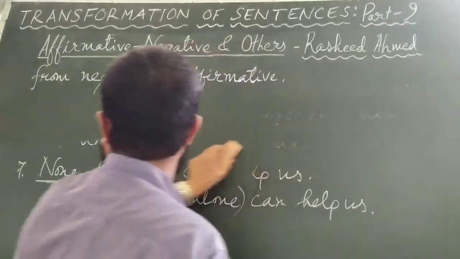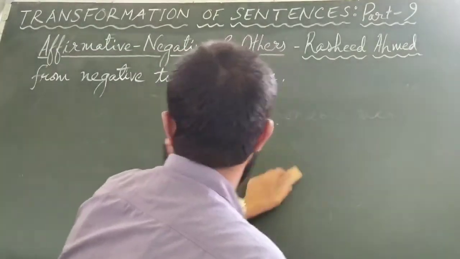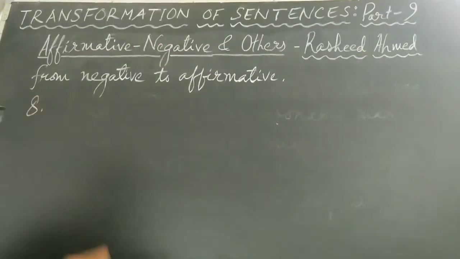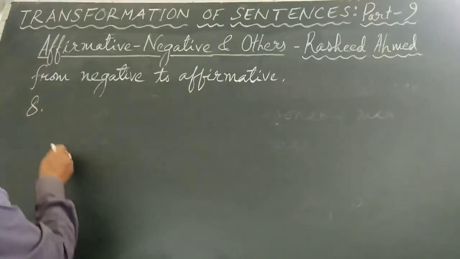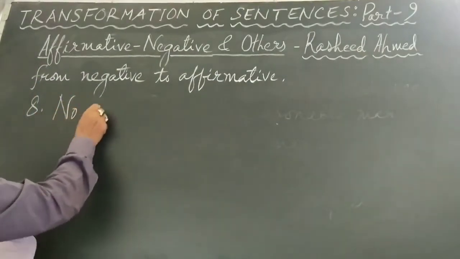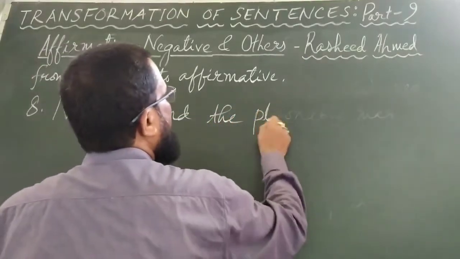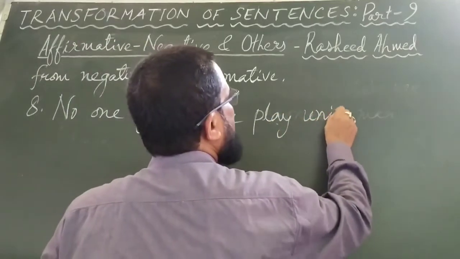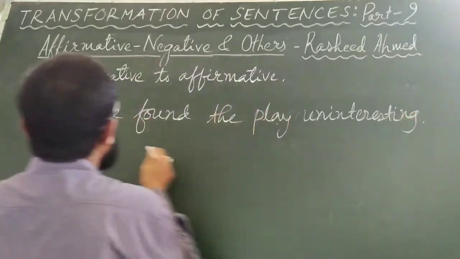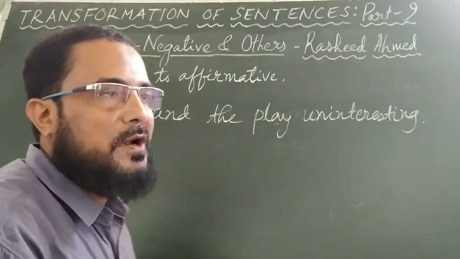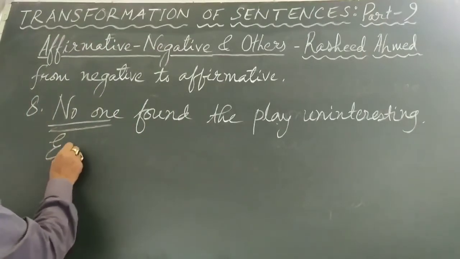You write them down in your notebooks, and then you can see it later. Number 8 is, no one found the play uninteresting. No one found the play uninteresting. By this no one, the sentence is made negative. We have to make it affirmative. So we have to remove no one. We have to make it everyone.